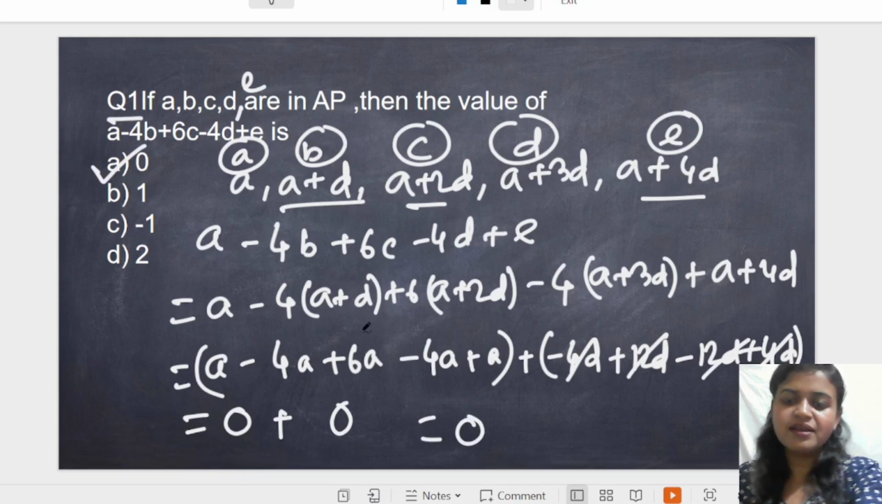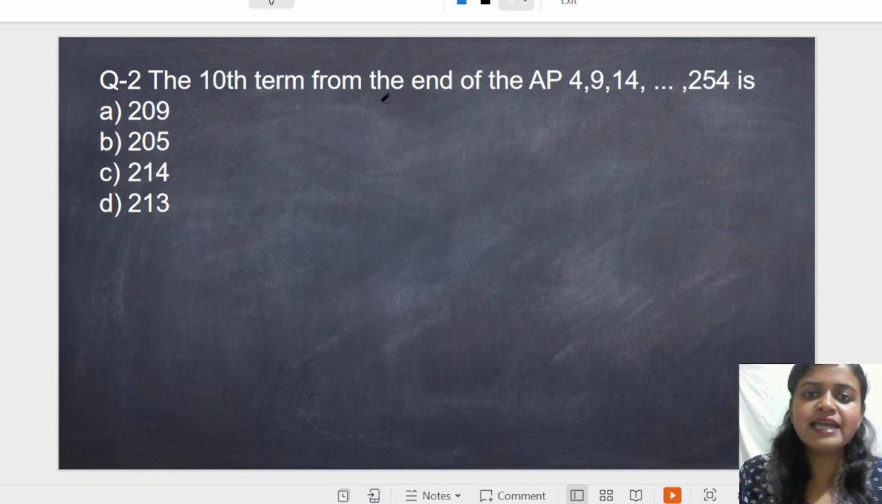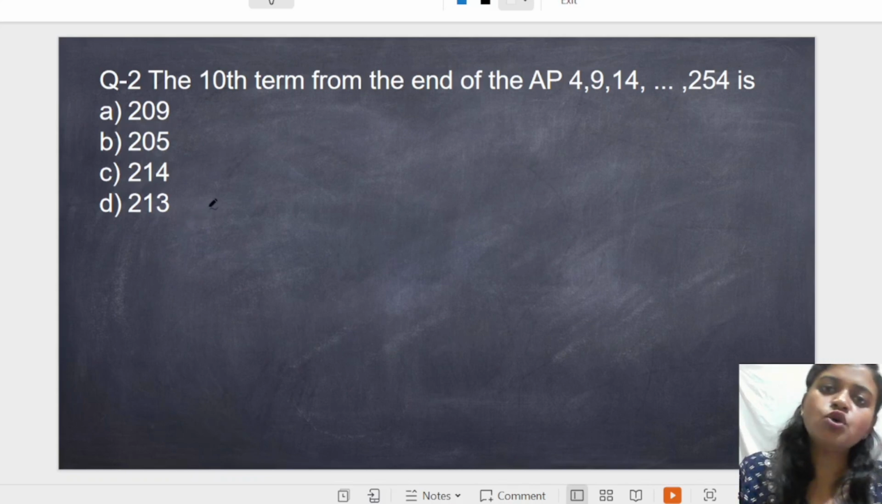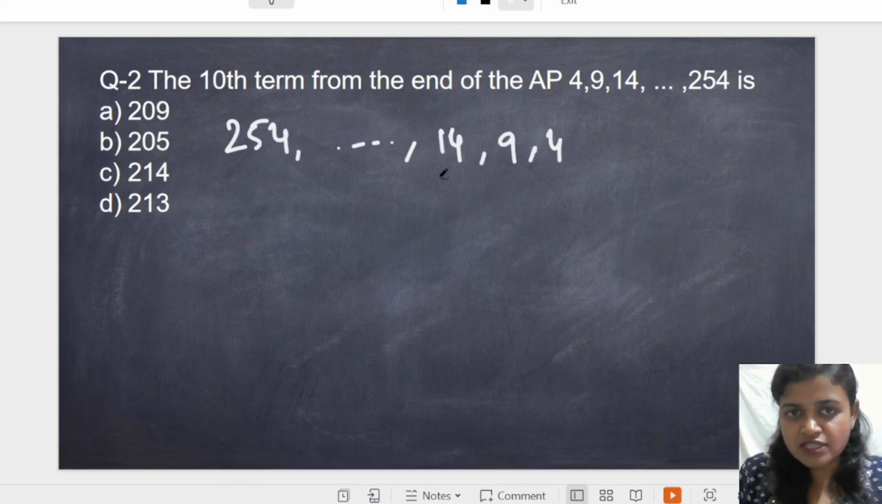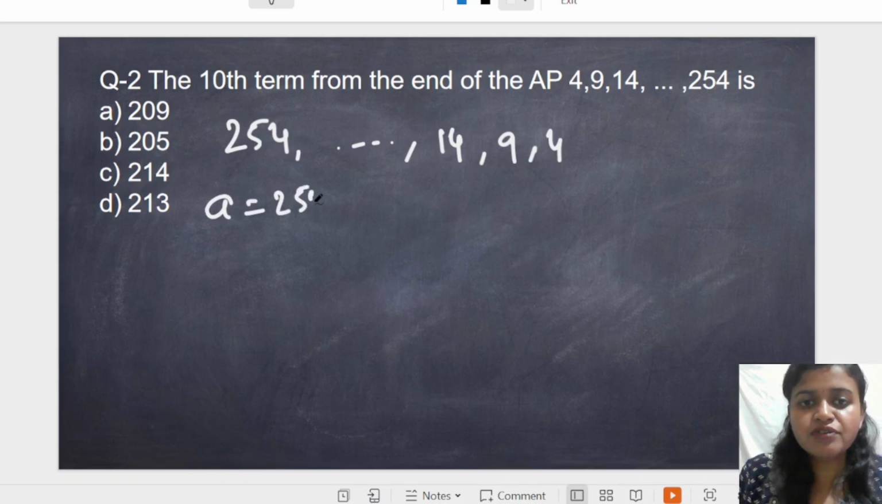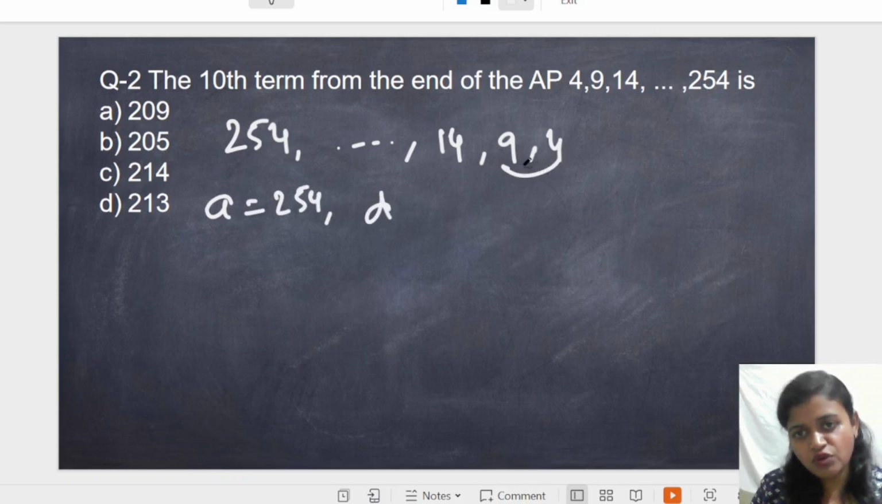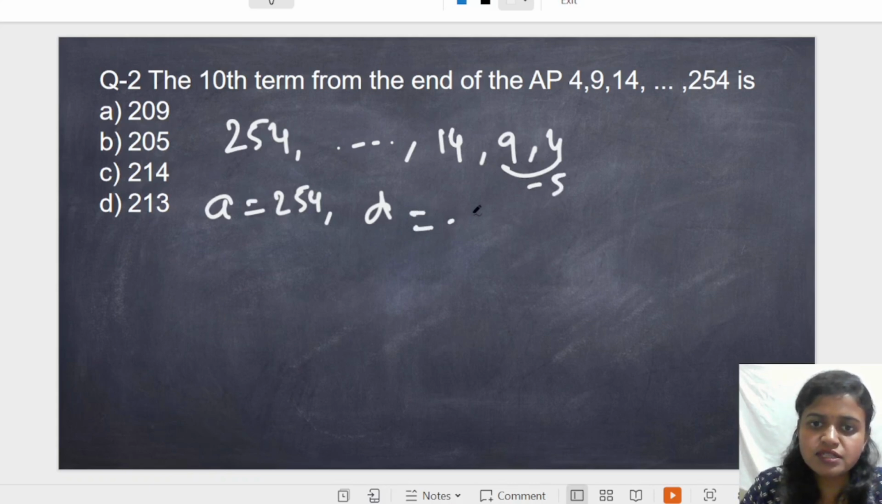Question number 2: the 10th term from the end of the AP is what? Options A, B, C, D are given. Wherever you see from the end, you have to reverse the AP. So you will write it like 254 and 14, 9 and 4. Reverse this, so the first term will be 254. The common difference you can see is 4 minus 9, which is minus 5. So the common difference is minus 5.